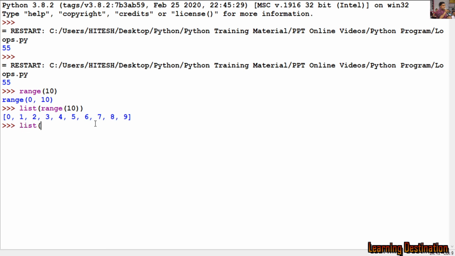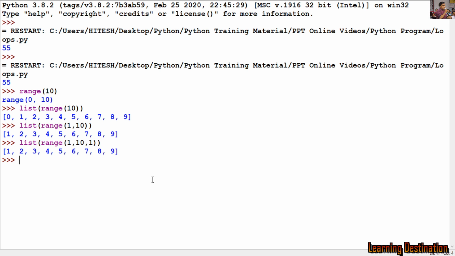Likewise, if I write list range 1 comma 10, it will give me 1 2 3 4 5 6 7 8 9, but 10 is not included, and this time I have specified the start value as 1. Last time it was 0 by default. Likewise, if I write list range 1 comma 10 with a step of 1, there will be no change, we will get the same list because by default the step is 1.